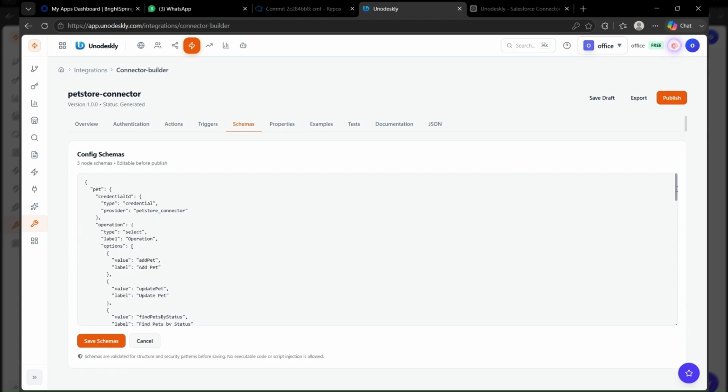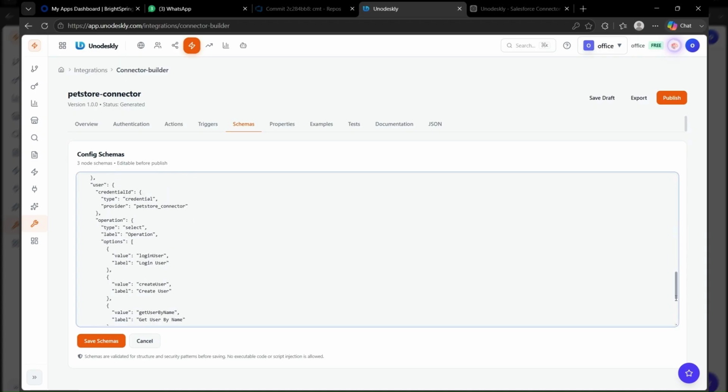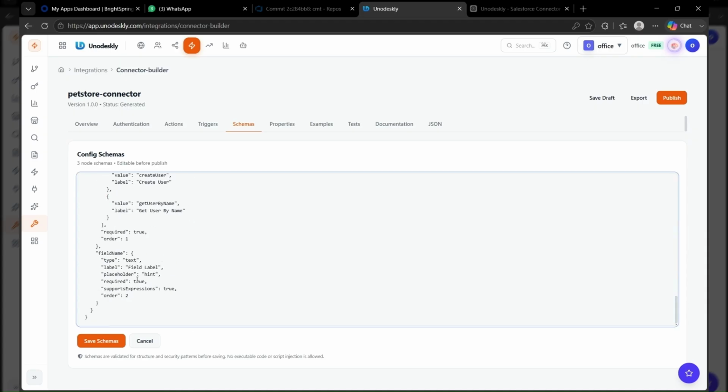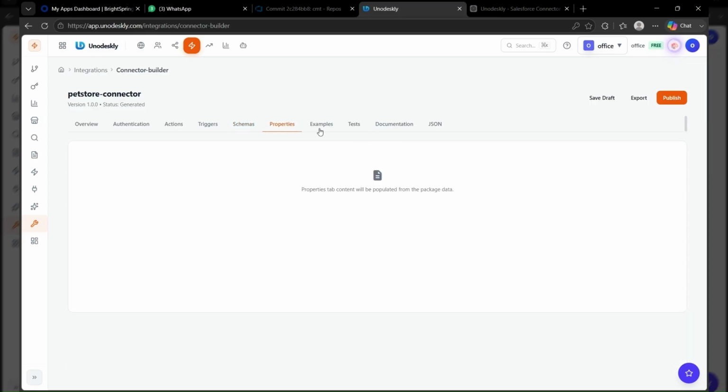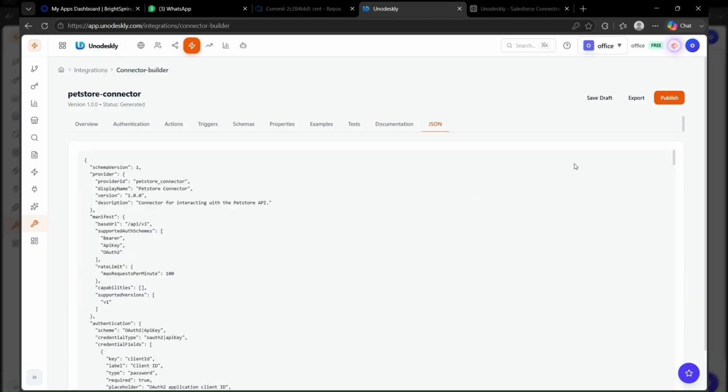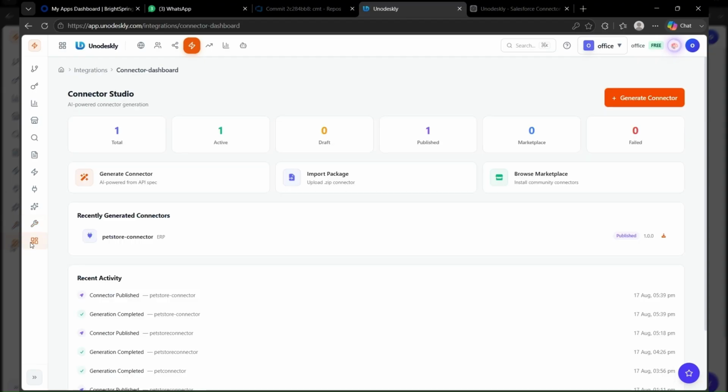An API specification can become a usable workflow integration through an automated development lifecycle. The goal isn't simply to generate API code. The goal is to transform an API into a connector that can participate in authentication, credential management, workflow execution, resilience, monitoring, testing, and certification.